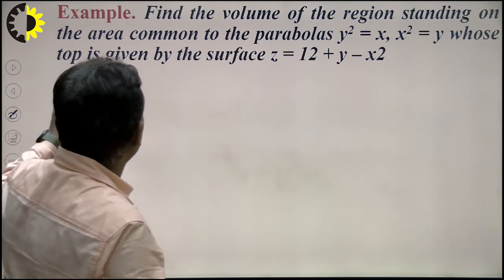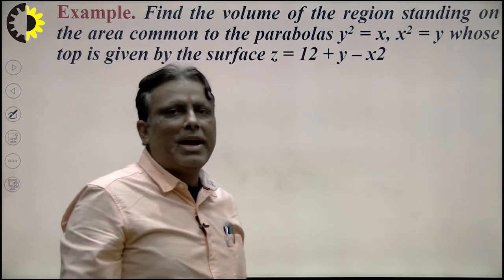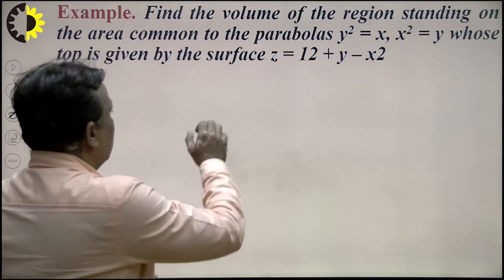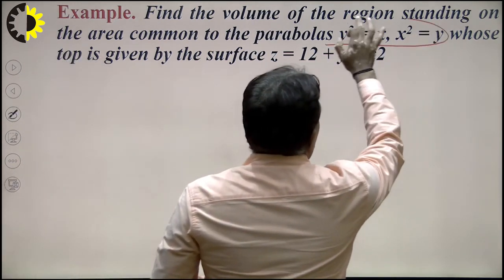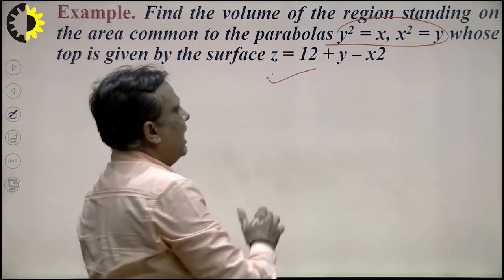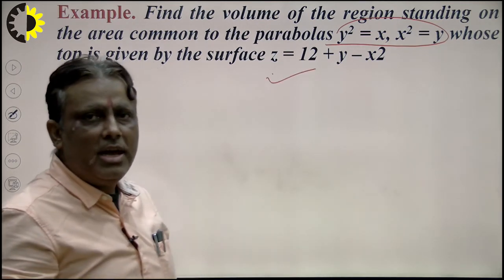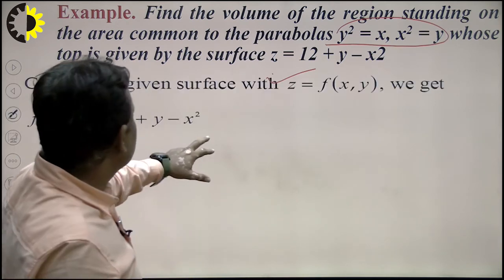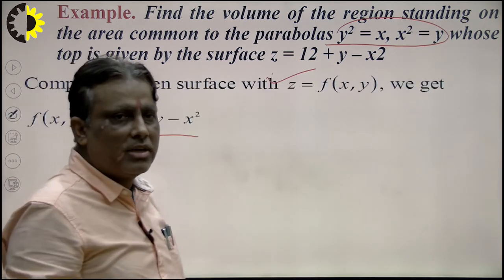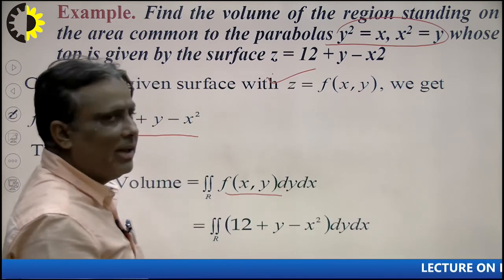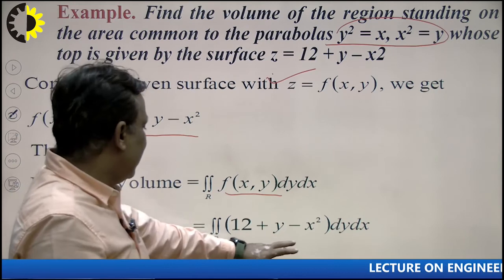So we see here very carefully. Suppose this is the problem: find the volume of the region standing on the area common to the curves. This is the region, and this is the value of z here. How to calculate with the help of this, we see very carefully. This is our function z, and the value of f(x,y) here is 12 minus x minus y square.